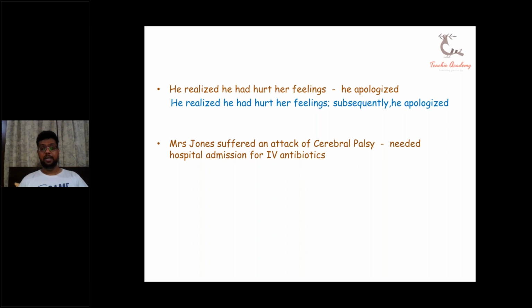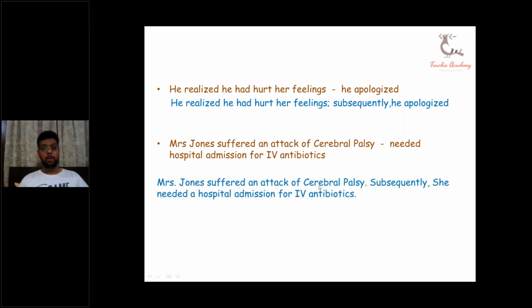So how will we write this sentence? We'll write this sentence somewhat like this. Please be focused at your screens. Mrs. Jones suffered an attack of cerebral palsy. Full stop. Subsequently, she needed a hospital admission for IV antibiotics.